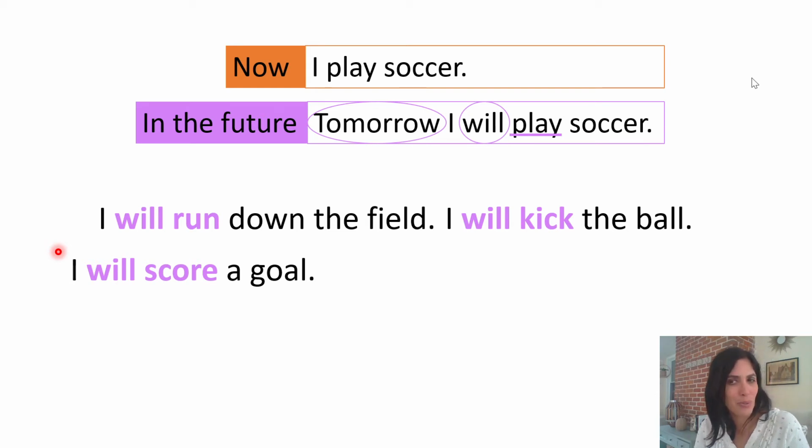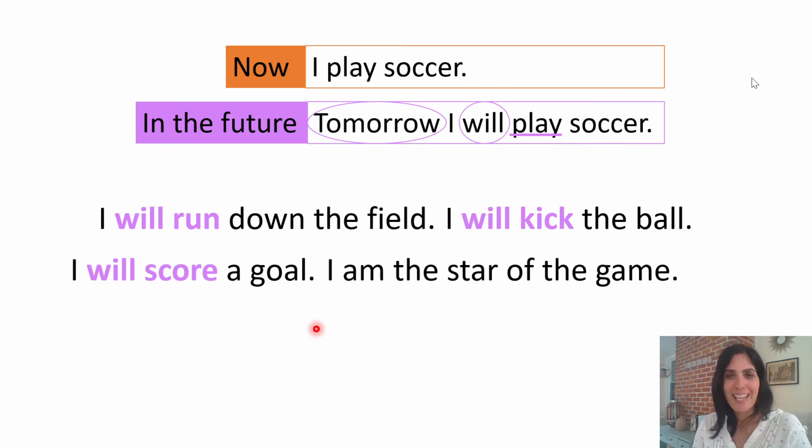Let's take a look at our next sentence. I have a little tricky one in this one. This one reads, I am the star of the game. This sentence has a linking verb. Can you find the linking verb?